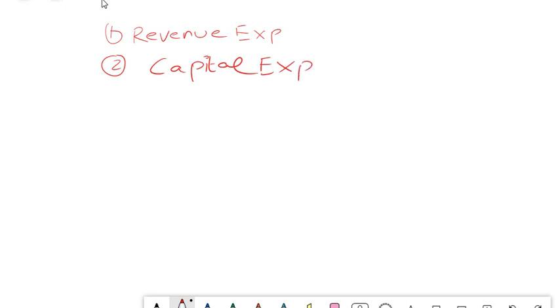The basic nature of capital expenditure: how do you distinguish whether an expense is revenue or capital? The first criterion is your amount, friends. For example, I purchased a plant and machinery for production and the value of it is 10 lakh rupees.